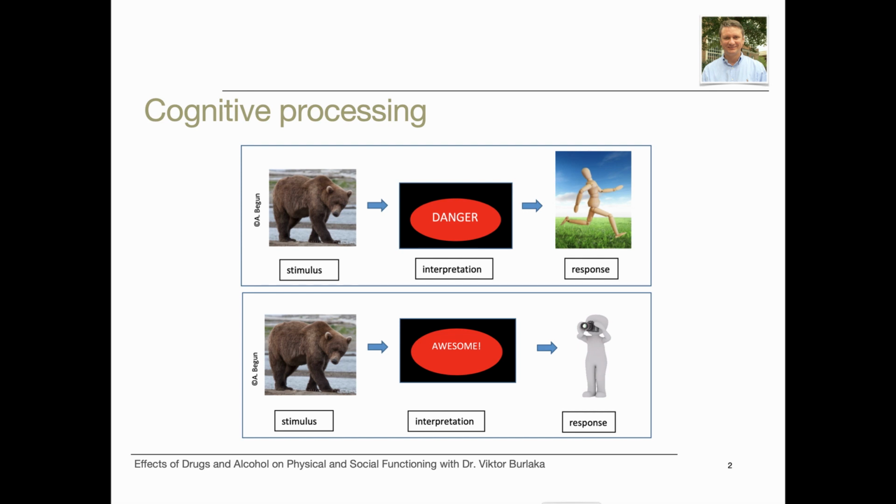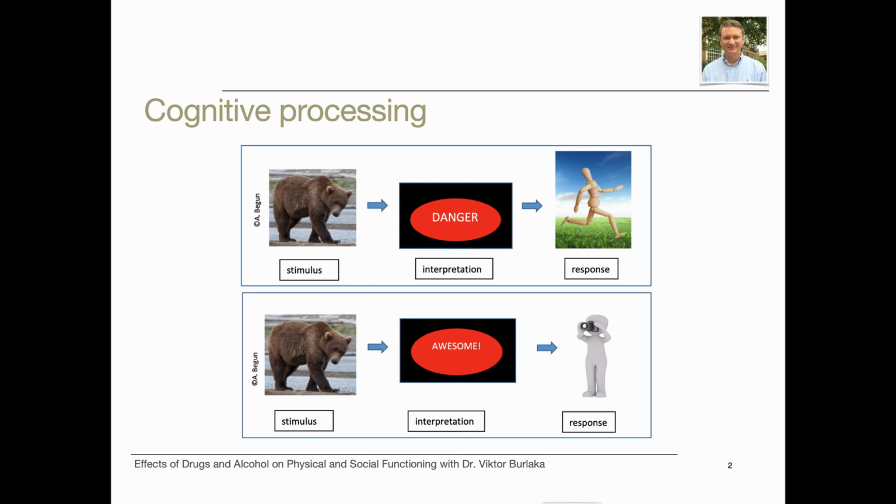Cognitive processes deal with the link between what a person perceives, how people interpret a situation, and how they respond, or behave. In this picture, you can see a bear. The bear is the stimulus. Some of us will think this is dangerous, others will think this is awesome. Depending on how you interpret the situation, you might either try to run away, or stay and watch the animal.